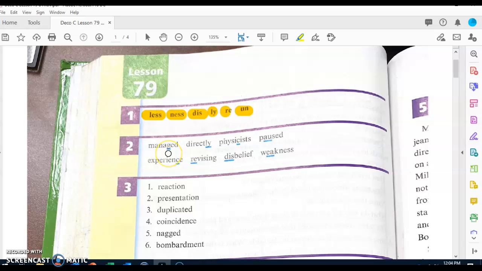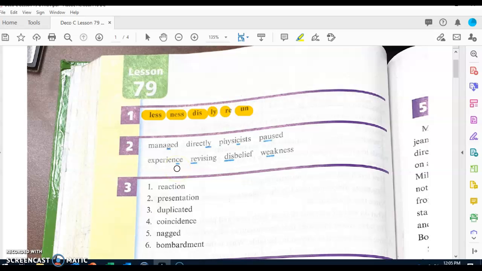First word. What's the underlined part? Ed. What word? Managed. Next word. What's the underlined part? Ly. What word? Directly. Next word. What's the underlined part? What word? Physicists. Next word. What's the underlined part? What word? Paused. Next word.